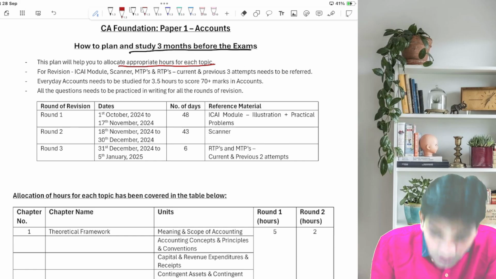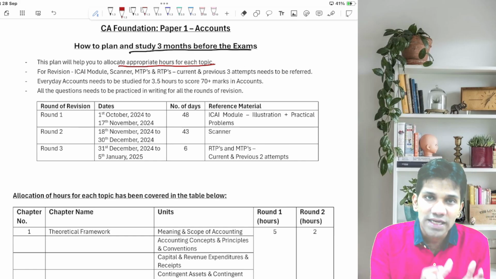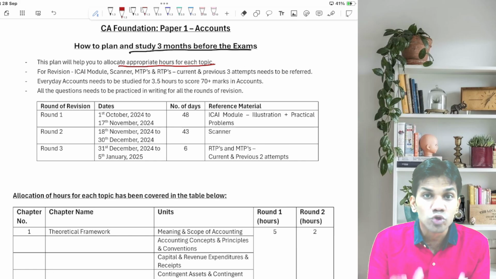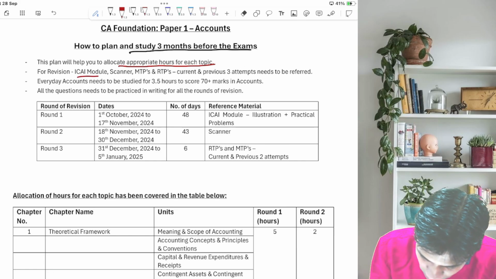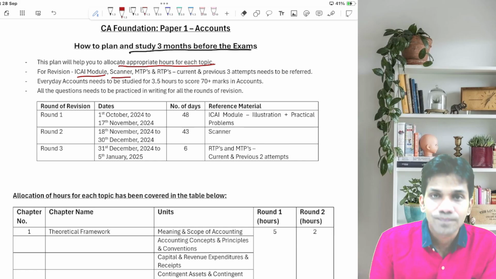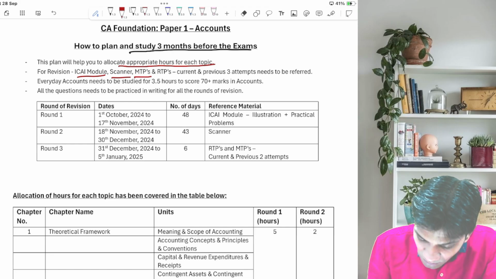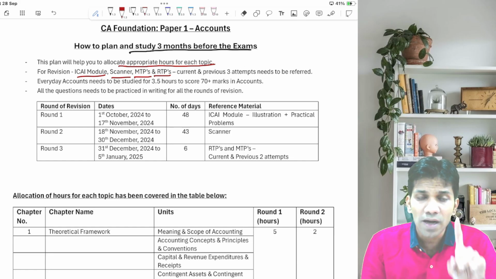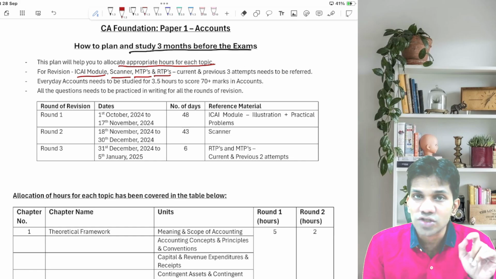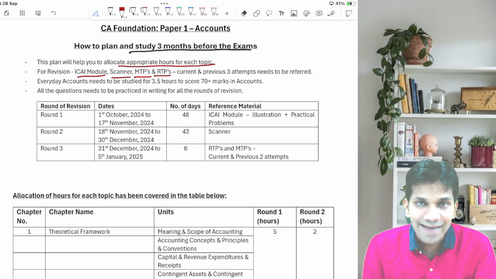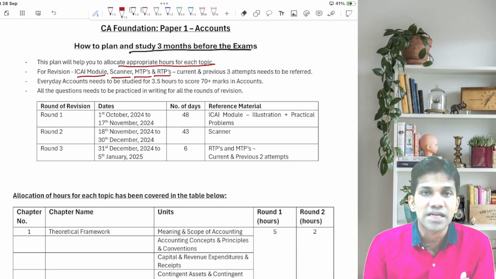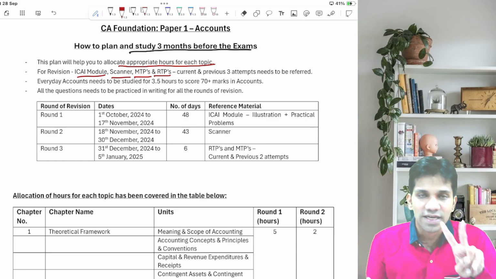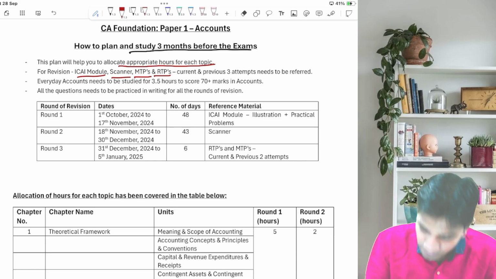For revision, apart from studying in the coaching classes or wherever you are studying, what you are supposed to do for yourself: first solve the ICAI module problems, then the scanners, that is past exam questions, model test papers and RTPs. So we have divided the study plan into 3 parts. First is the study material or the ICAI module, second is the scanners, that is the past exam questions, and third is the MTPs and RTPs, that is model test papers and revision test papers issued by the ICAI. So 3 rounds.